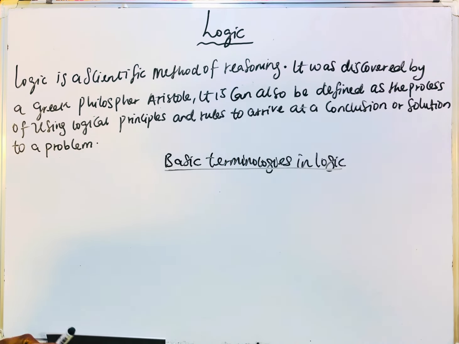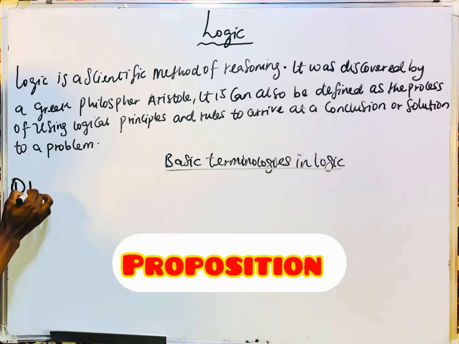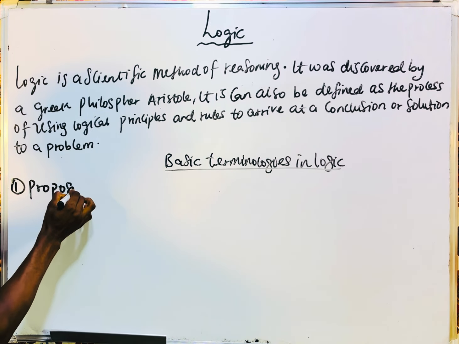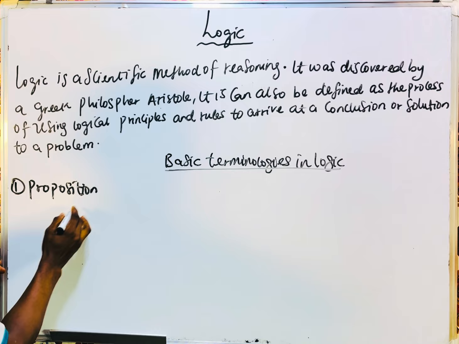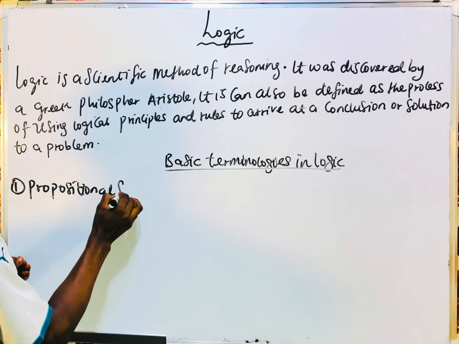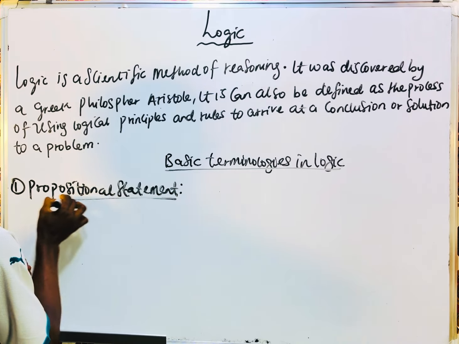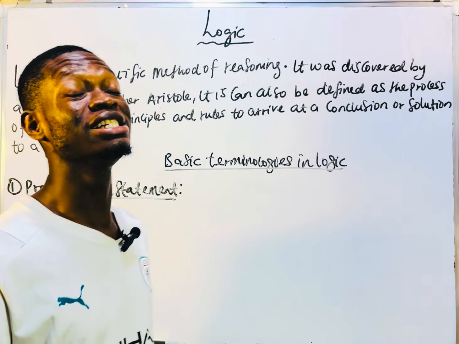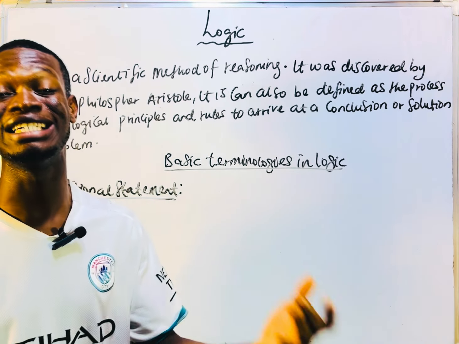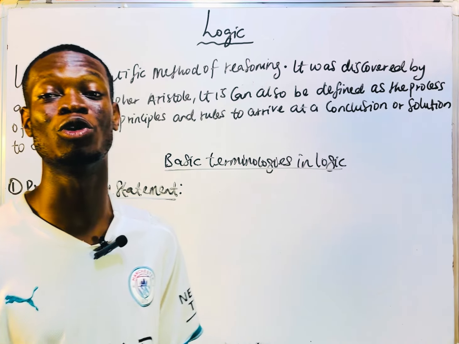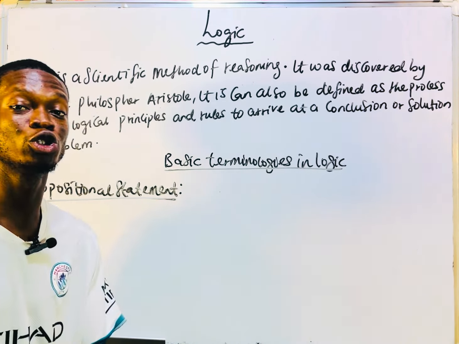Some terminologies that you need to know is the word proposition, or propositional statement. Proposition in itself is already a statement that is either true or false, but can never be both.